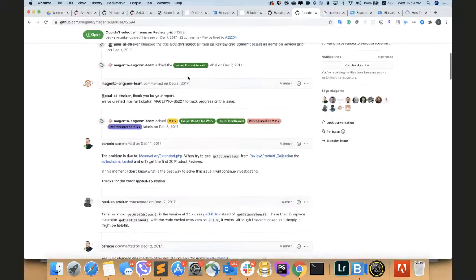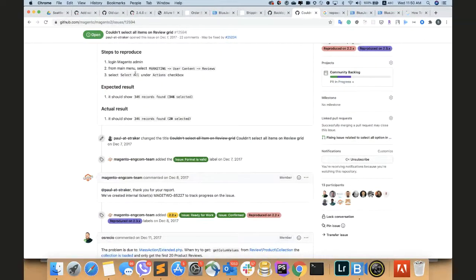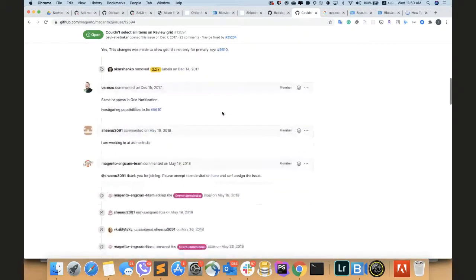Yeah, the main bug is we have the select all button, and in this case we should select all items, but we select just items on the current page. So let me add, in the new grid we added select all visible and select all, but in the old, yes.